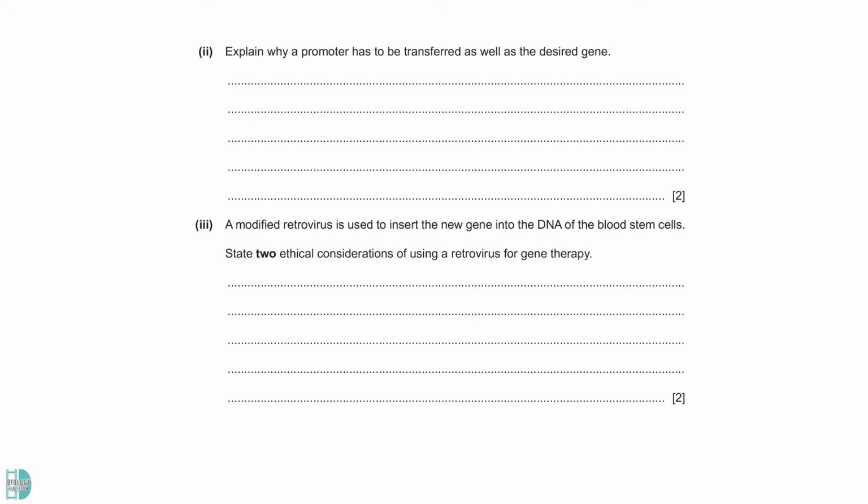Question 2. Explain why a promoter has to be transferred as well as the desired gene. This is a very commonly asked question in Paper 4. First, it switches the gene on, so the gene is expressed. In other words, it allows transcription of the gene to occur.